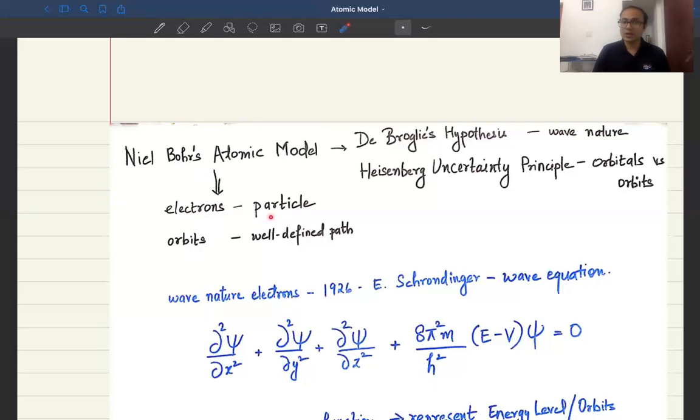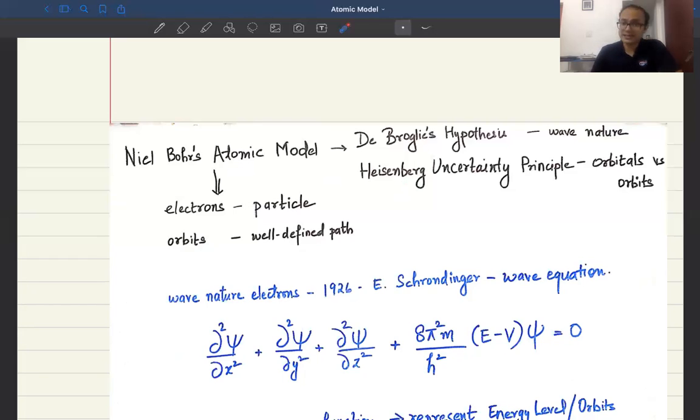And these two are also the major drawbacks of Niels Bohr's atomic model. Why is that so? Because when we were discussing the failure of the atomic model, we came to the conclusion that two important hypotheses that were brought in later on, de Broglie's hypothesis as well as Heisenberg's uncertainty principle, were both not well supported by Niels Bohr's atomic model.